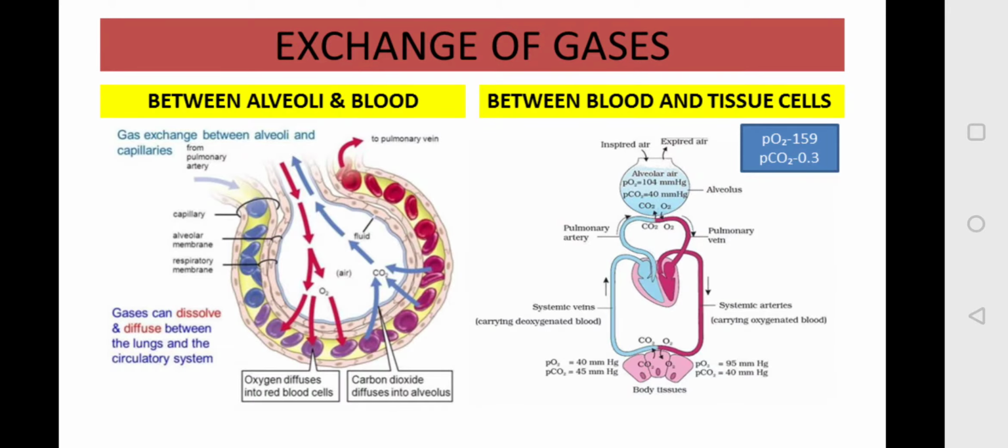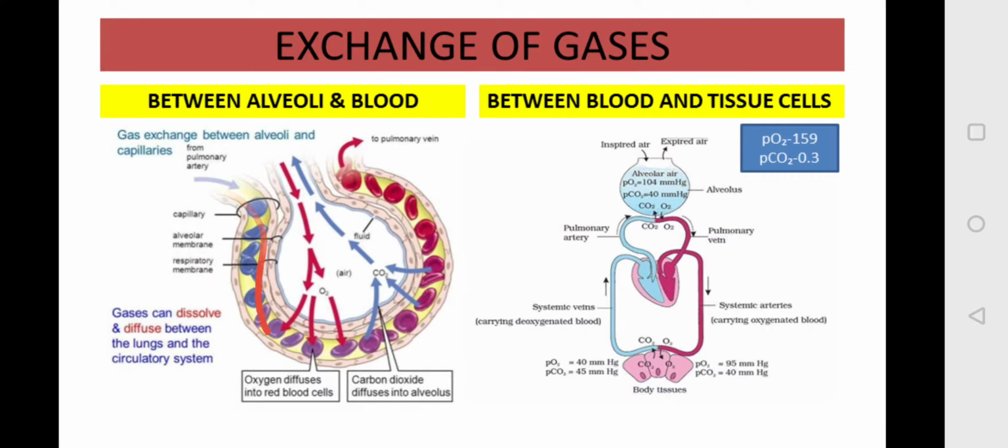Let's move ahead. Observe this diagram. This is your alveoli, and near the alveoli there are capillaries. The blood is coming from the pulmonary artery, which brings the deoxygenated blood. You can observe the three layers here: the squamous epithelium of the alveoli, the endothelium layer of the capillaries, and between these two layers a basement membrane. All these three layers make your respiratory membrane, which helps in the diffusion of the gases.